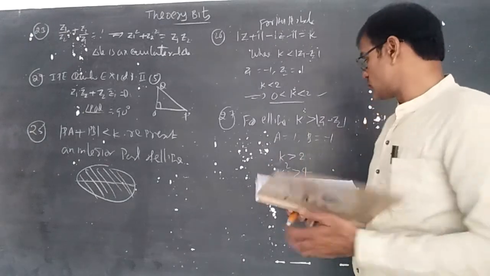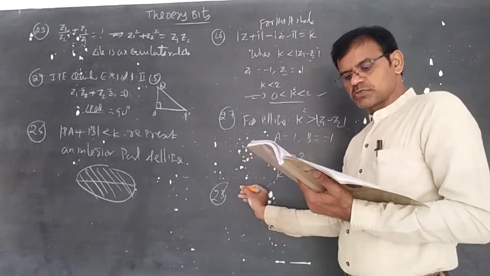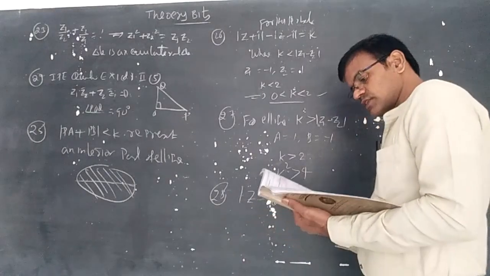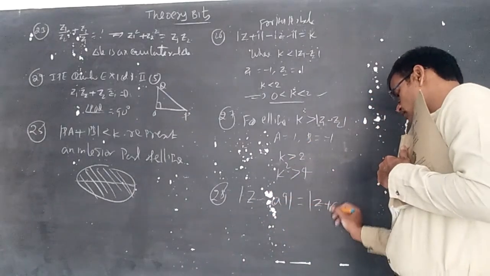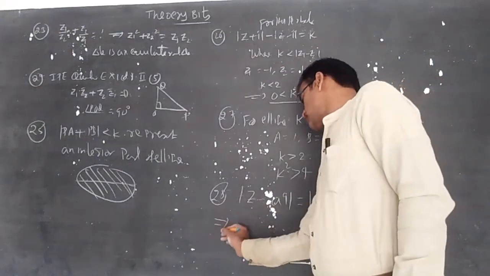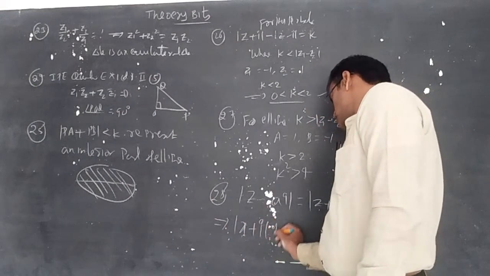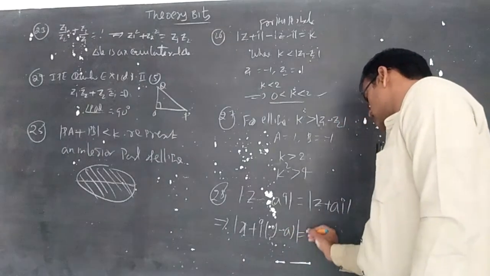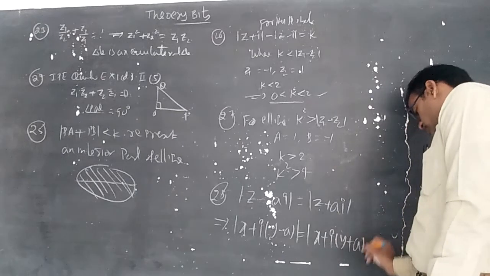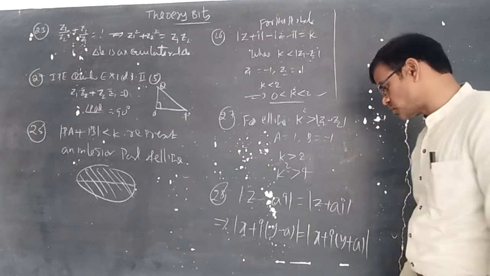Now the 28th question. Modulus of Z minus ai is equal to modulus of Z plus ai. What is meant by Z? x plus iy. So modulus of x plus i into y minus a is equal to modulus of x plus i into y plus a. Modulus means root of component square plus component square.